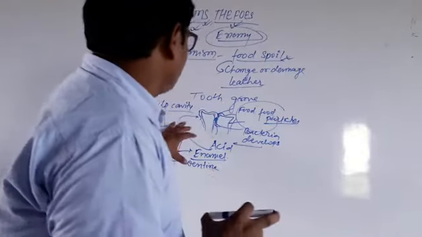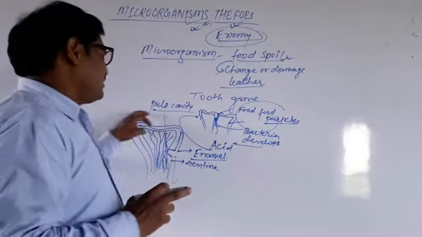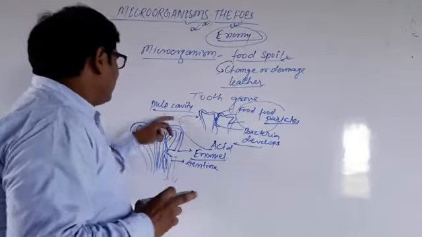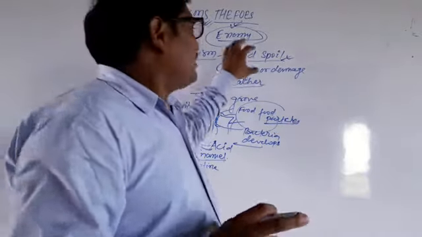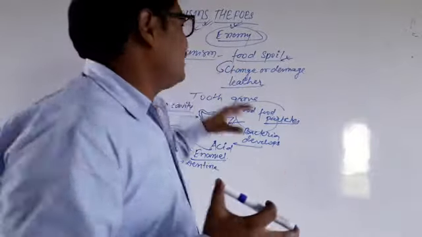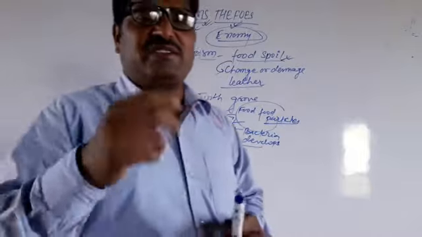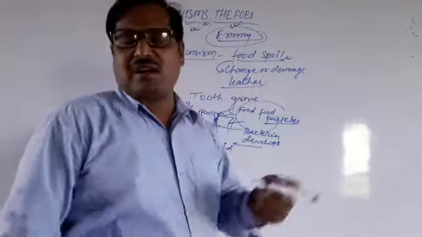So this shows that this is the action of microorganisms, bacteria, which has led to the corrosion of our tooth. This is the bad action of microorganisms which ultimately corrode and damage our teeth. So we can say that microorganisms or bacteria are our enemies.